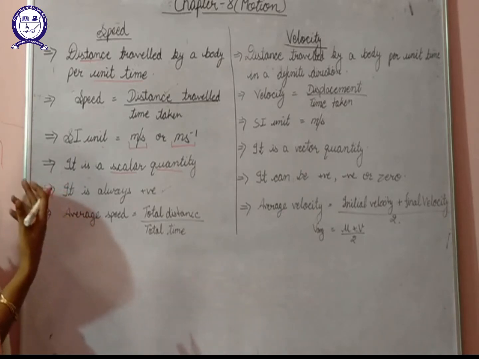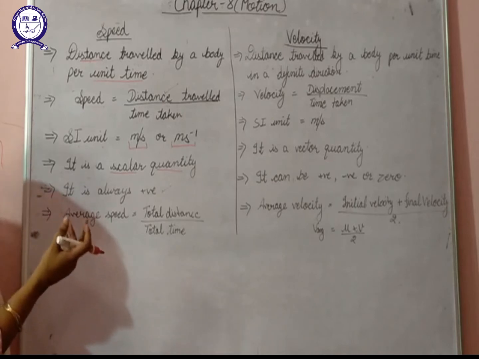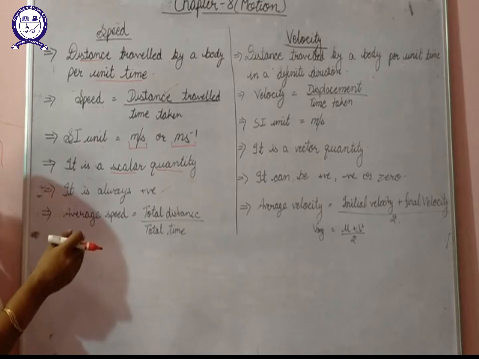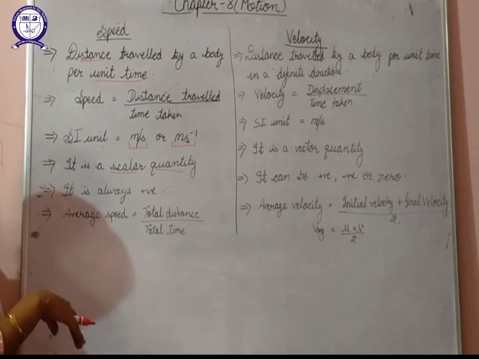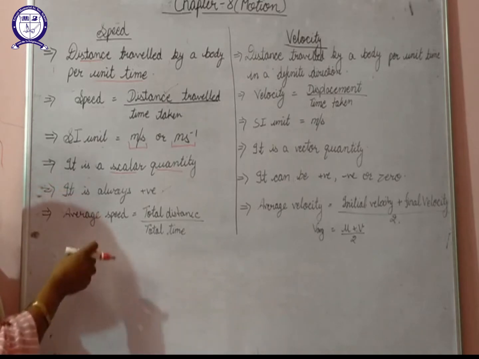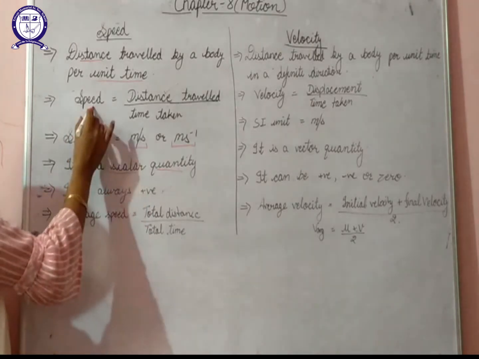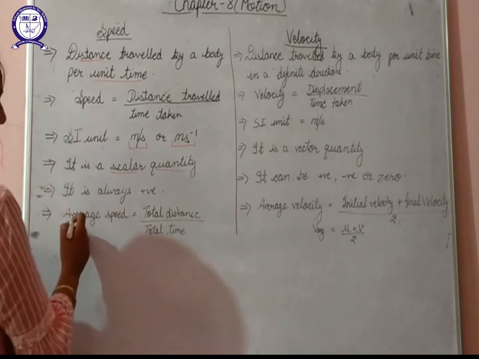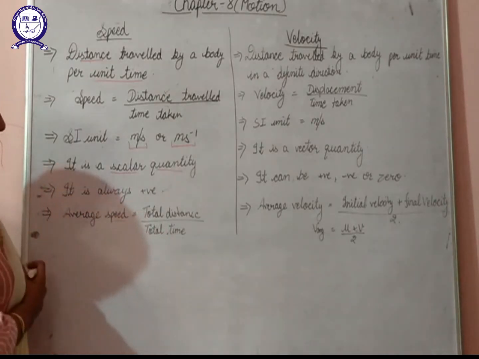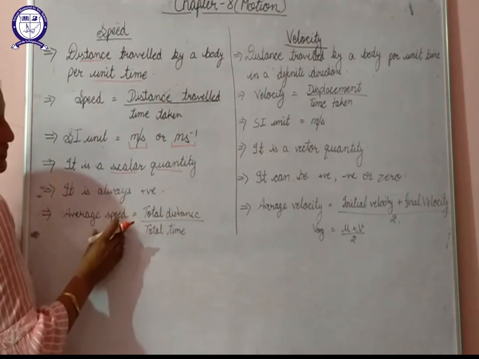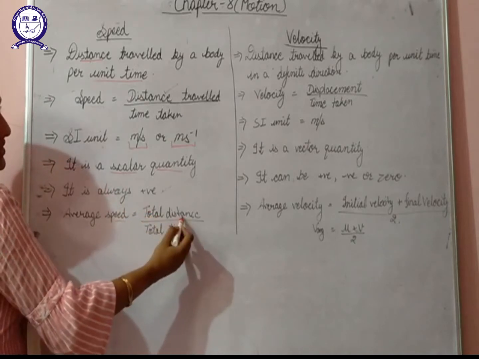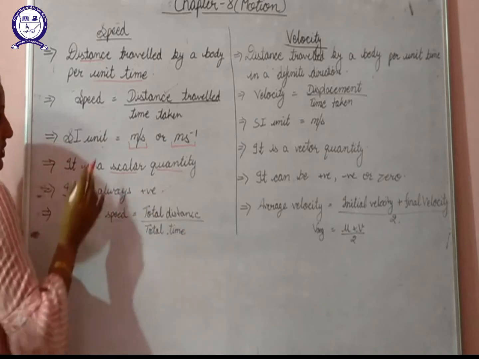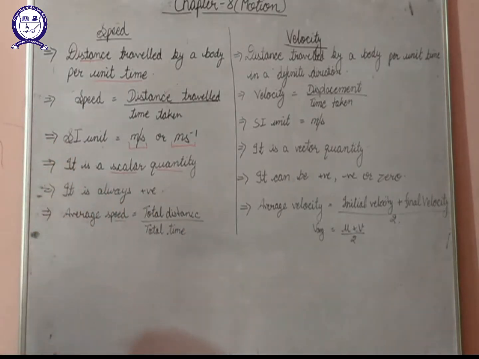If we are in a car going through a traffic area, the speed of the car will vary from time to time. Sometimes it will increase, sometimes it will decrease. At that time, it's not feasible to calculate speed at different instants of time. In such a situation, we'll calculate average speed. Now, how to calculate average speed? It will be calculated as total distance traveled by the body divided by total time taken. So, this was about speed.